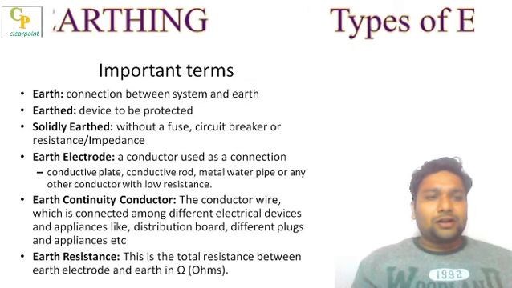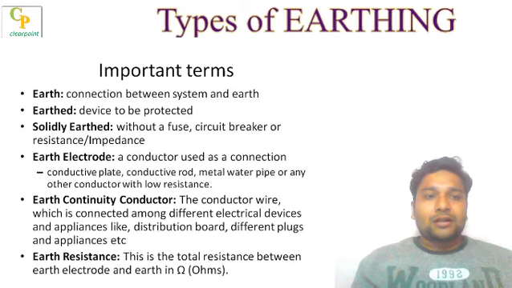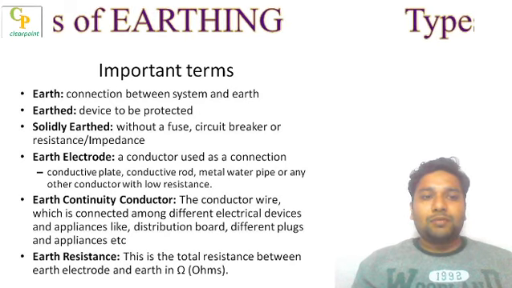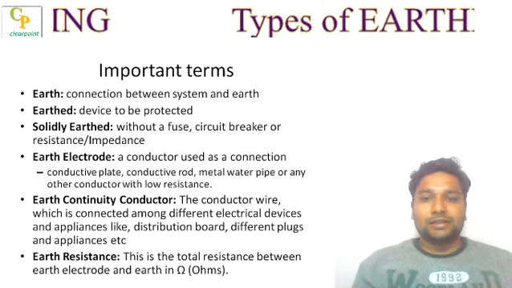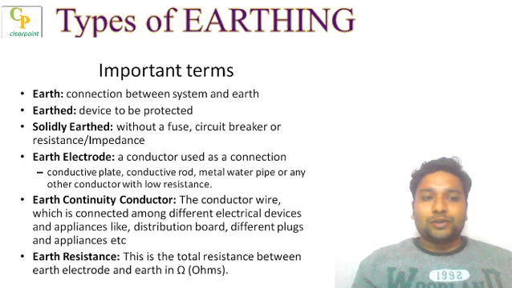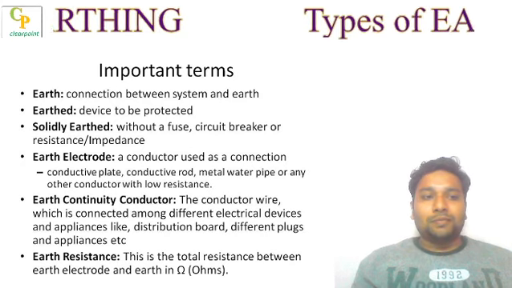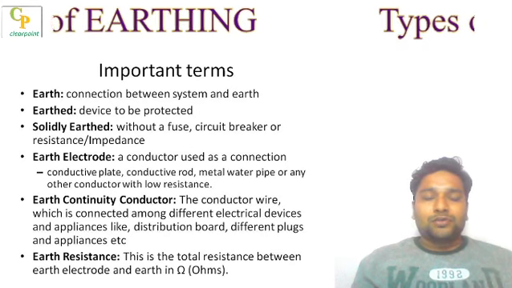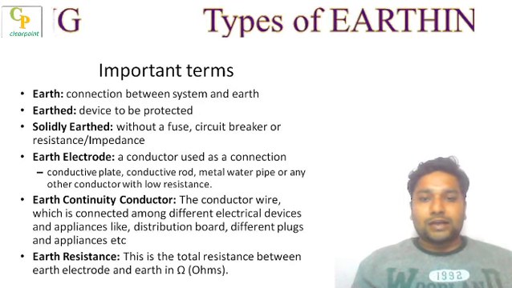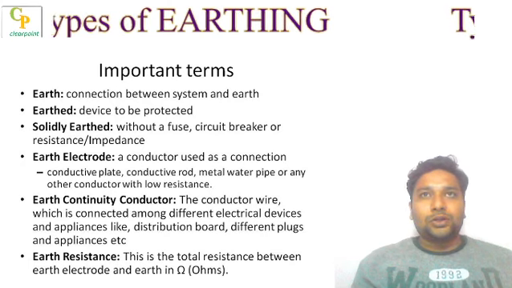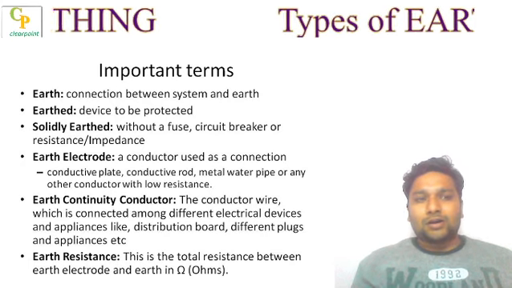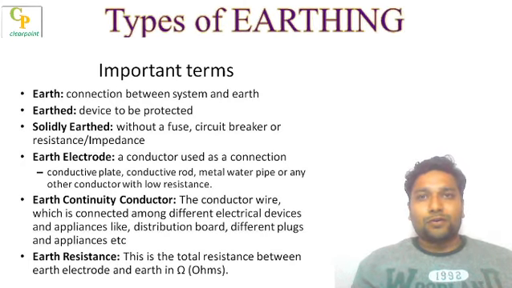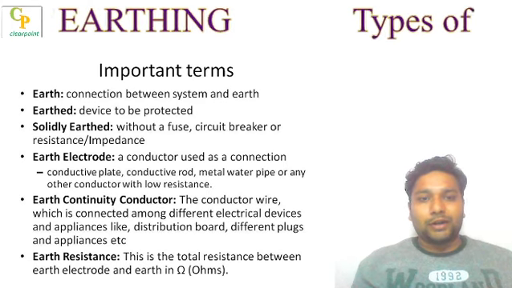Now, what is the earth continuity conductor? The conductor wire which is connected among the different electrical devices or appliances, like the distribution board, different plugs or appliances, is called the earth continuity conductor. Suppose your house is earthed very near the distribution point, at the ground floor, and your house is a 3-floor building.